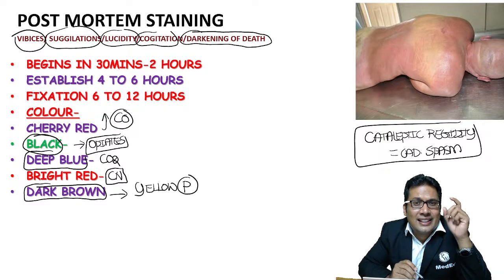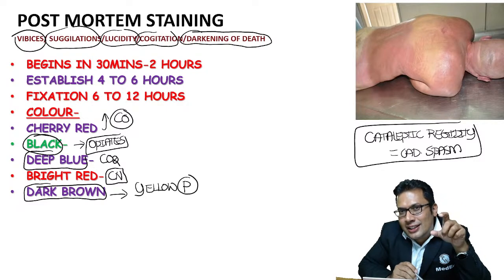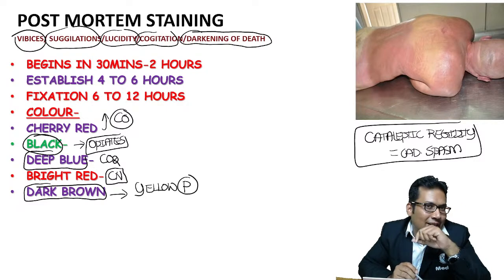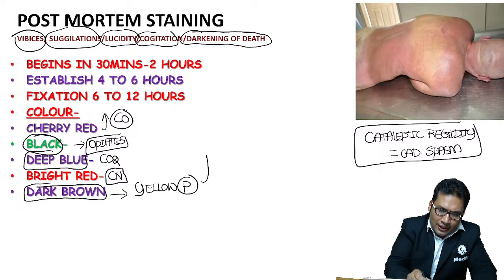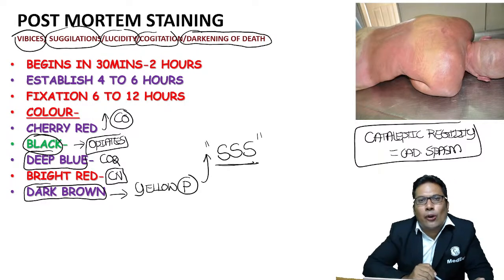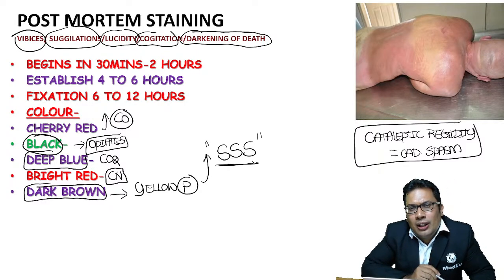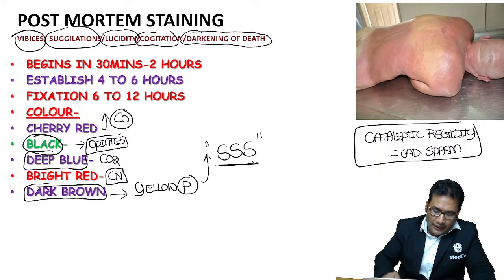Why? Because there is a syndrome known as smoking stool syndrome. The smoking stool syndrome is caused by yellow phosphorus. Let me write it here. Smoking stool syndrome, asked in your exam, is caused by yellow phosphorus. Yellow phosphorus is also known as white phosphorus. Red phosphorus is non-poisonous. Next.